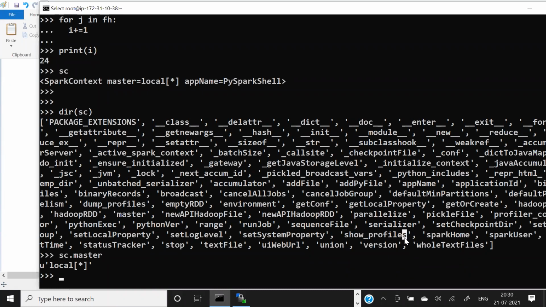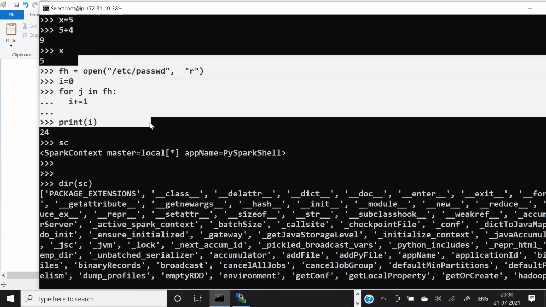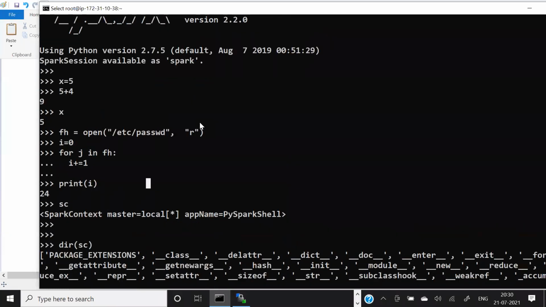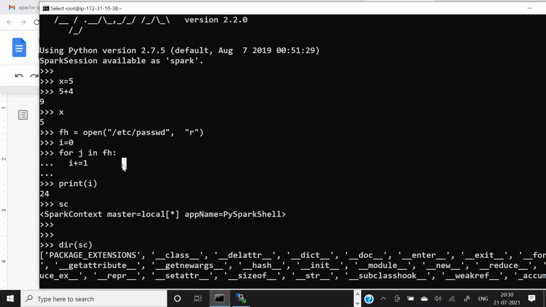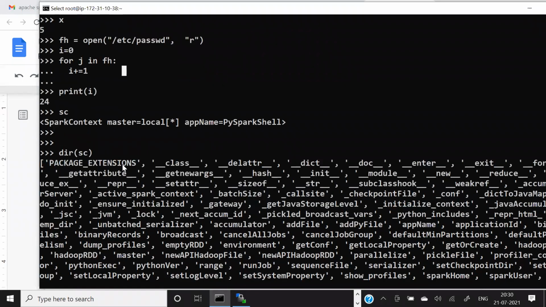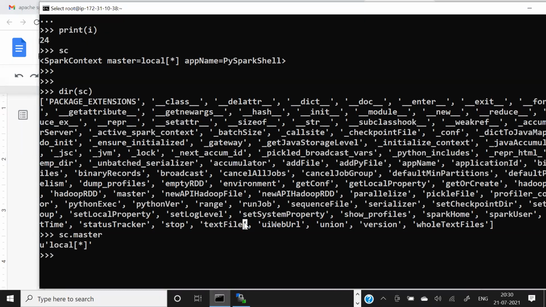In Spark, it is very common to read a file or a text file, so there's a function they give you called textFile. You don't have to do any kind of normal Python programming; this was just shown as a demo. If you want to read any file, you can use a function called textFile. So if I run sc.textFile, here we can give a file.